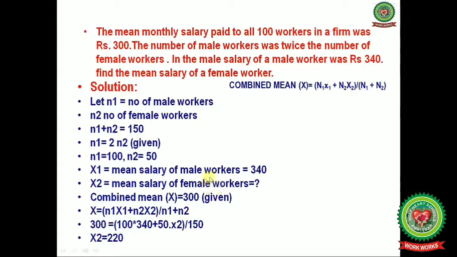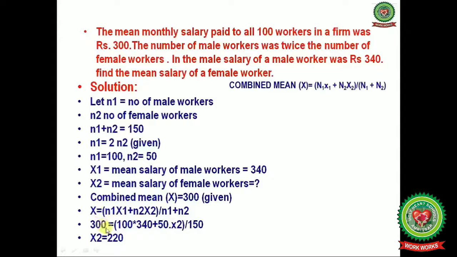Now next, X1, that is the mean salary of male workers, is given as 340, and the mean salary of female workers we have to find out. Now apply the values. Combined mean is also given, that is 300. Now X, the combined mean, is equal to N1 into X1 plus N2 into X2 divided by N1 plus N2.